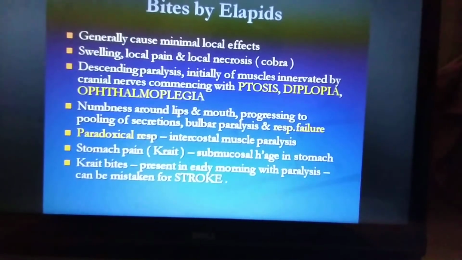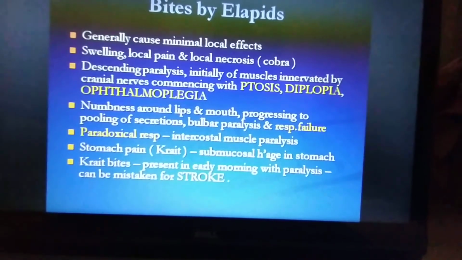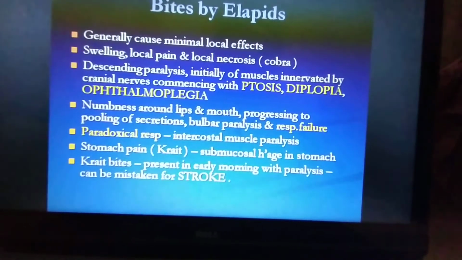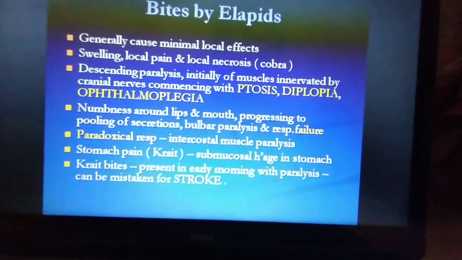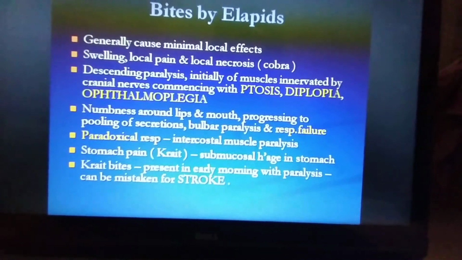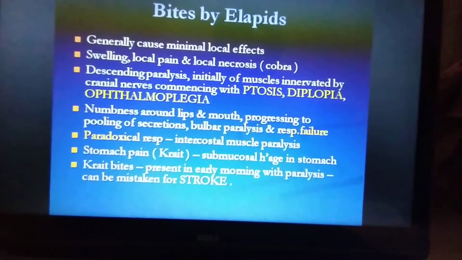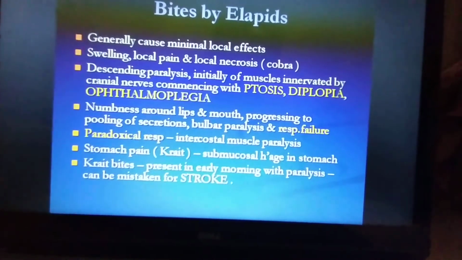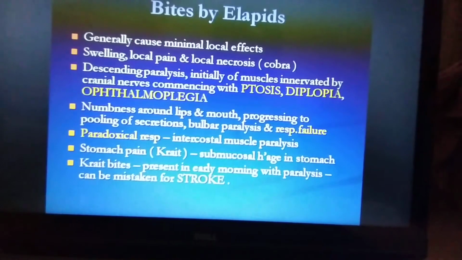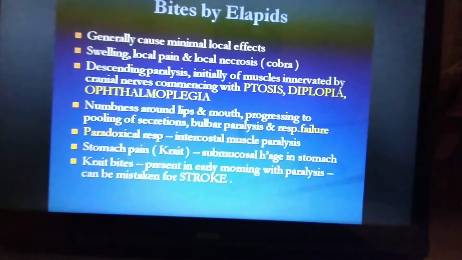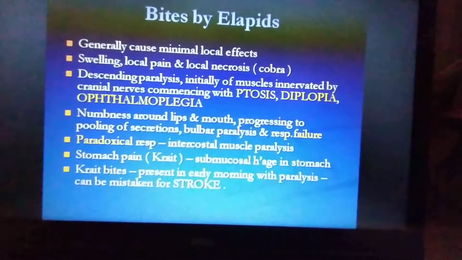And descending paralysis, that is a gradual paralysis from the higher limbs to the lower limbs. Initially the muscles innervated by the cranial nerves are most commonly affected in descending paralysis, that is from the upper limb to the lower limb.